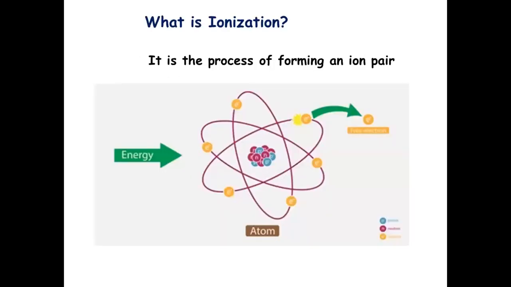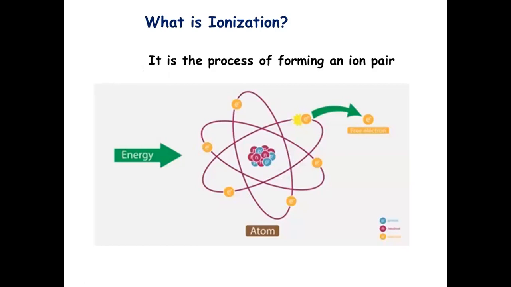The next important concept is known as ionization. So what is ionization? Ionization is the process of forming an ion pair. When the number of electrons in an atom is equal to the number of protons in the nucleus, the atom is said to be electrically neutral.